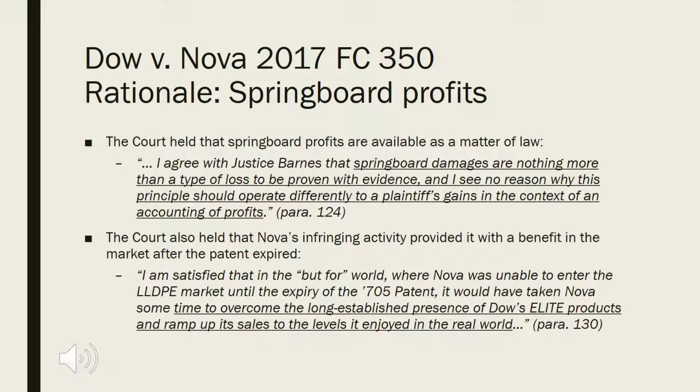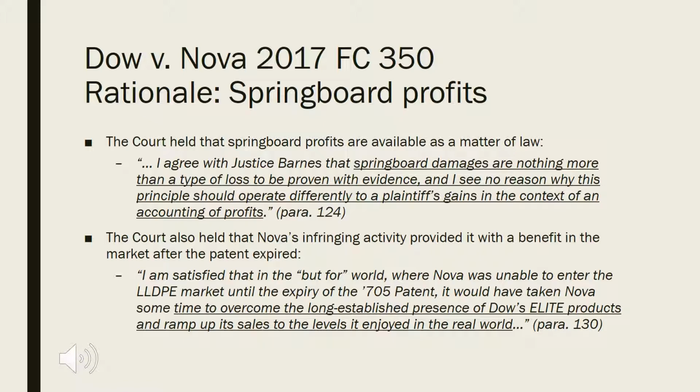The court held that springboard profits are available as a matter of law. "I agree with Justice Barnes that springboard damages are nothing more than a type of loss to be proven with evidence, and I see no reason why this principle should operate differently to a plaintiff's gains in the context of an accounting of profits." The court also held that Nova's infringing activity provided it with a benefit in the market